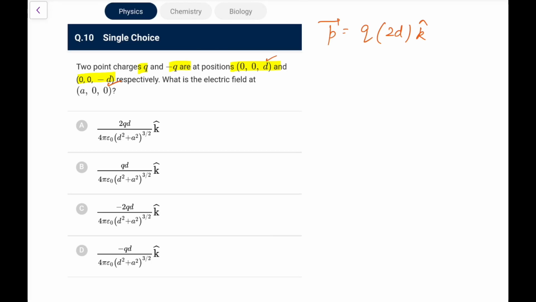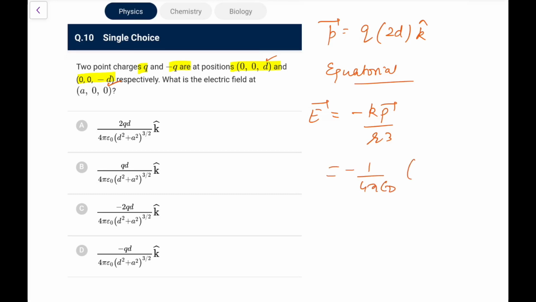Now the electric field at (a, 0, 0). I can take the center to be the origin. So at (a, 0, 0) this would be an equatorial point. At an equatorial point, the electric field that we write is equal to minus kp by r cube. So that would be minus k, which is 1 by 4 pi epsilon naught, p is Q into 2d, and the minus k cap automatically comes, and r cube here means a cube.